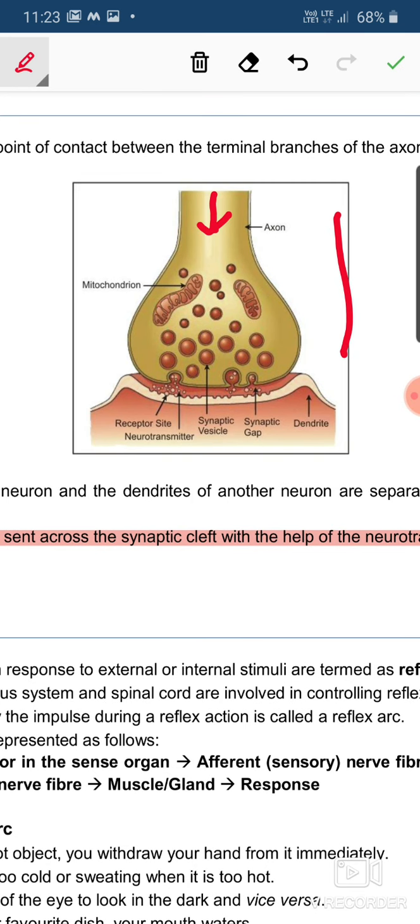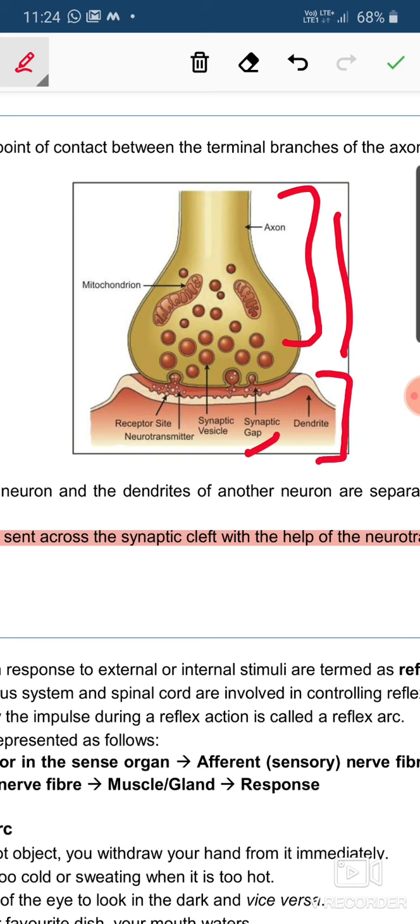When a nerve impulse is moving through the axon and reaches the nerve endings of the neuron, to this bulb-like region, you can see here there are the synaptic vesicles, and these synaptic vesicles have the neurotransmitter. The neurotransmitter is released from the synaptic vesicle into the synaptic gap. This is the gap between the two neurons. These are the axon of one neuron, and these are the dendrites of the next neuron.